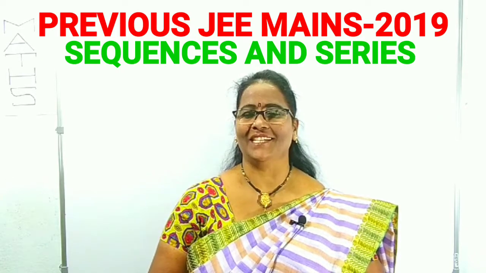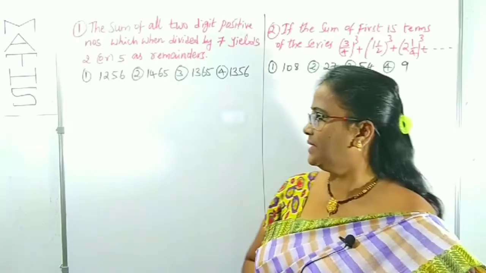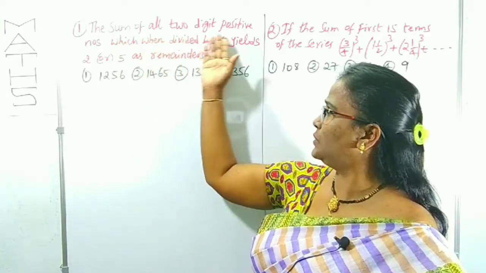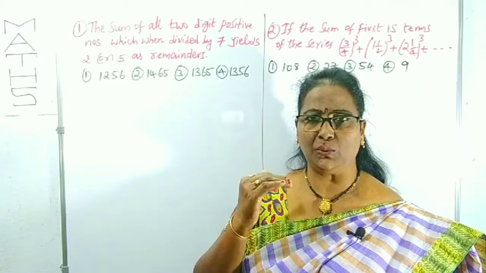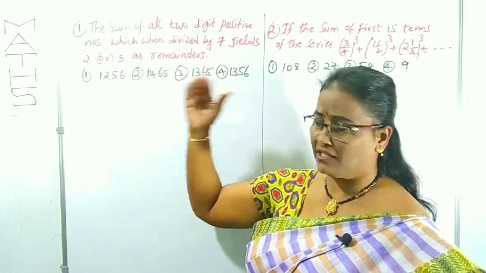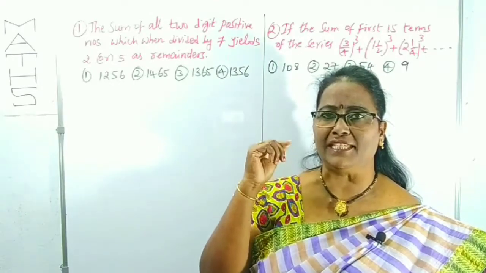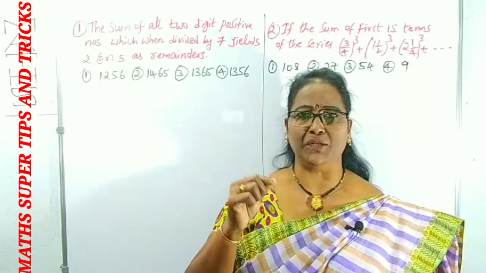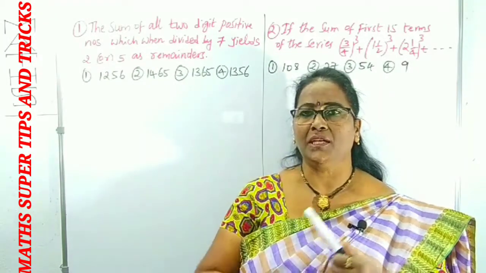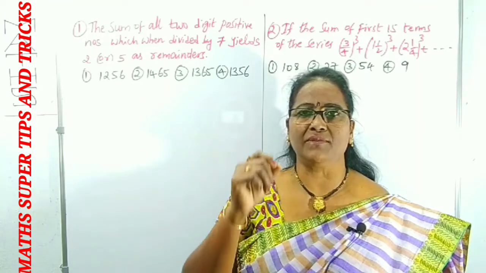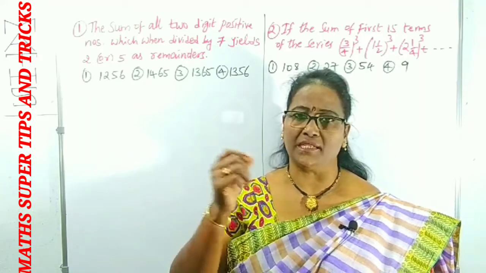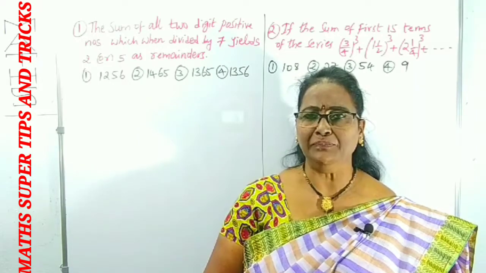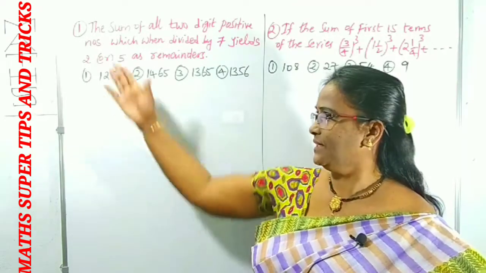Are you ready? Yes. So now let's start the questions. Look at question number 1 and 2 that I have written here. First, question number 1: the sum of all two-digit positive numbers which, when divided by 7, yield the remainder 2 or 5. So we have to choose the two-digit numbers that are divisible by 7 with remainder 2, as well as those with remainder 5. We have to collect all the numbers and add them. That sum we need. That is question number 1.